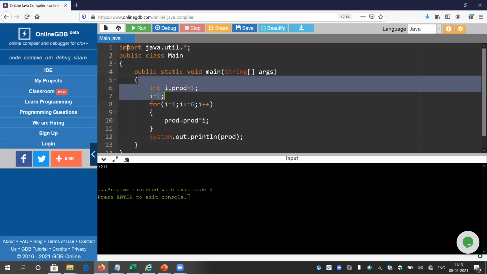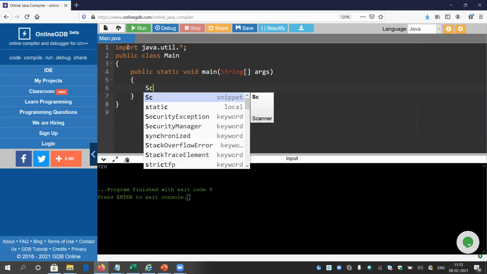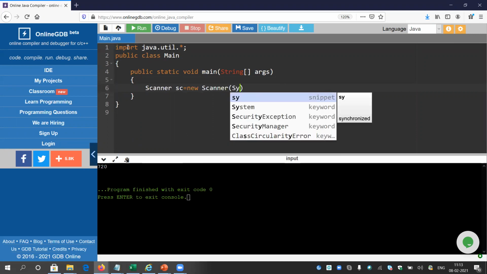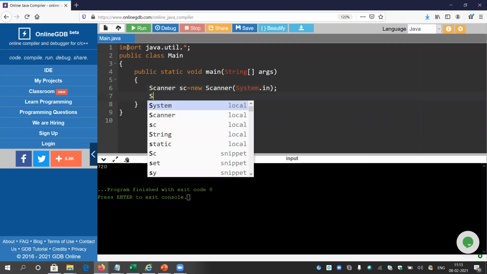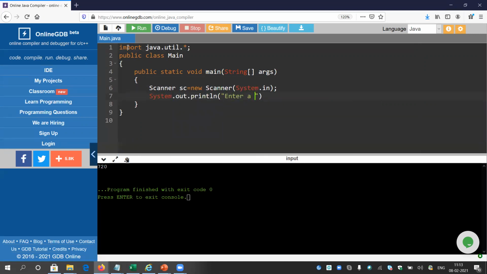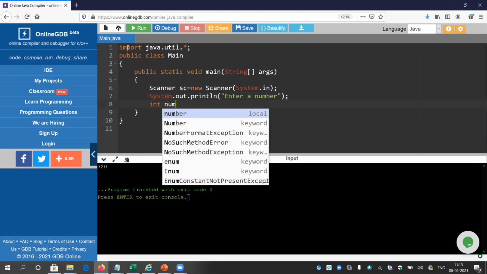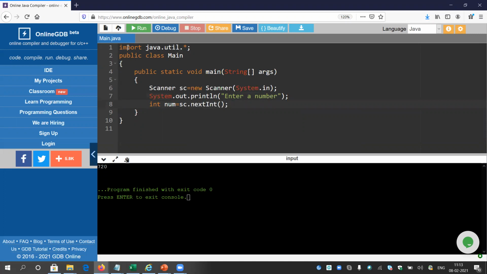Okay, let me delete this. And these are the basic lines to take some input. You do not need to understand what scanner and all that mean. For the time being, these are not important. Okay, let it be a or num. Say, suppose anyone gives the input like 153.